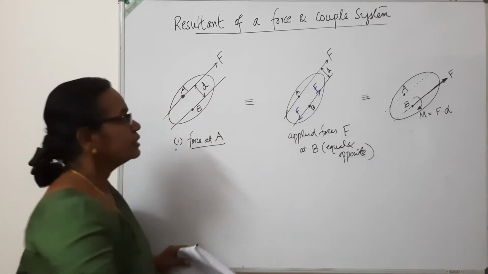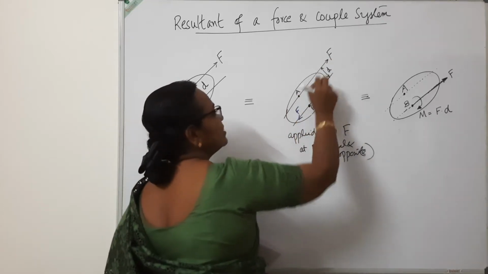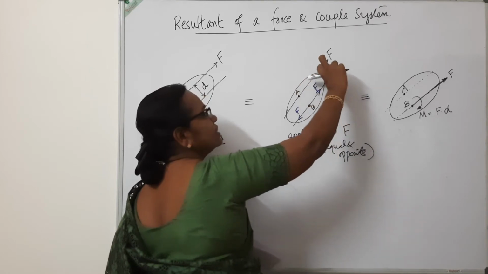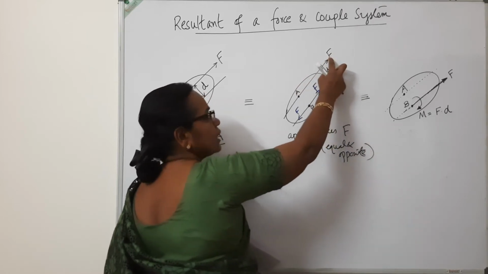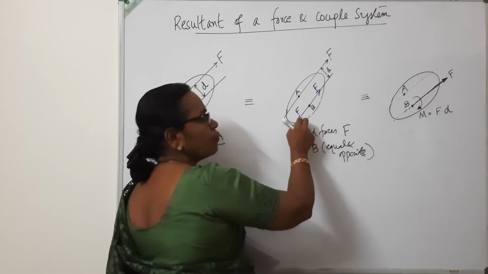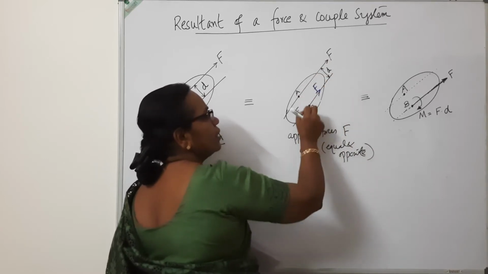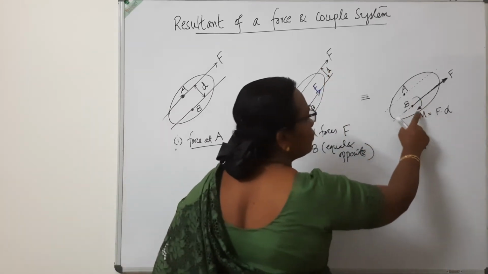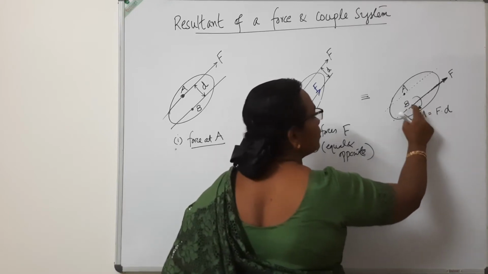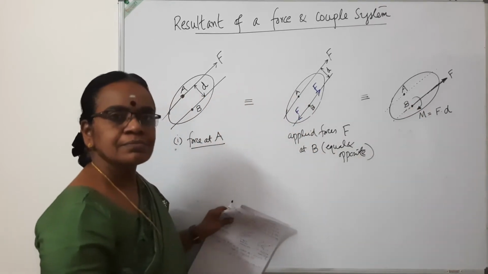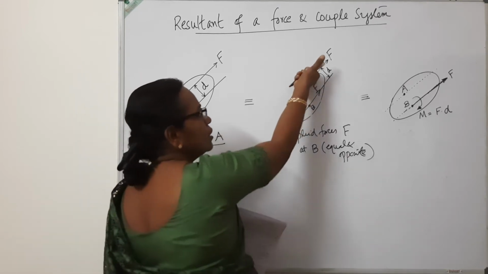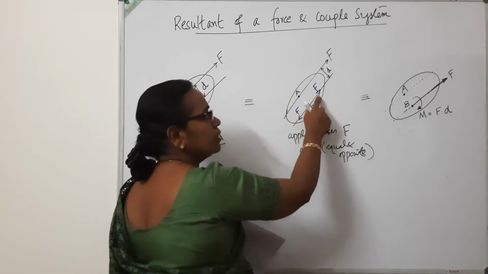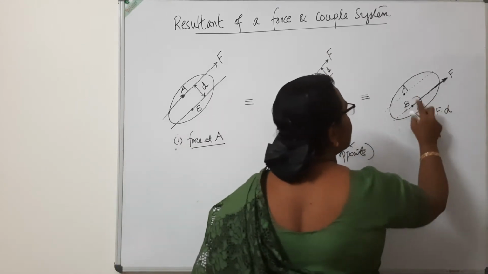Now what will happen is, this F and this F, these two are equal and opposite parallel forces separated by a distance D. This F is already at A and the applied force F in the opposite direction is at B. These two are unlike parallel forces separated by a distance D, so that will produce a moment M equal to F into D at the point B. Since this is in this direction, it will rotate the body in a clockwise direction, and this will remain unbalanced. So this is a force plus a moment.